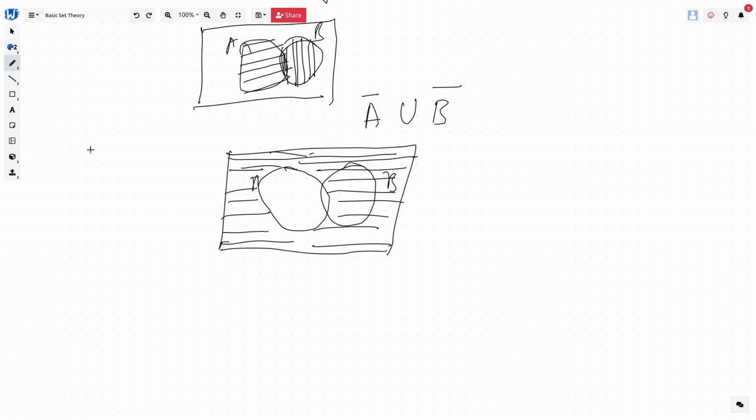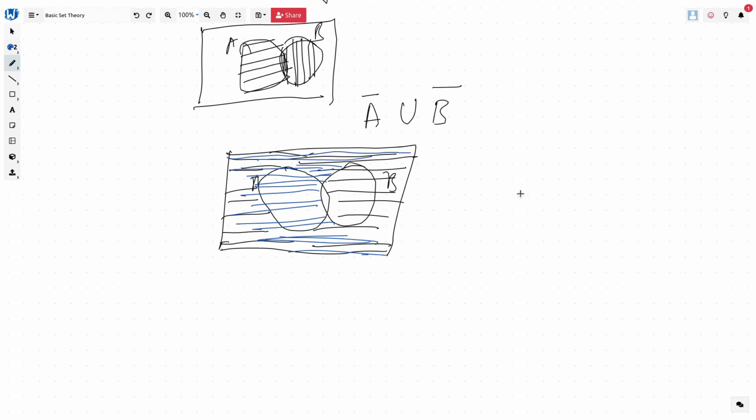Let's do it with a different color. B complement will be nothing but this part, right? So you can see that apart from this part, each and every part is covered.